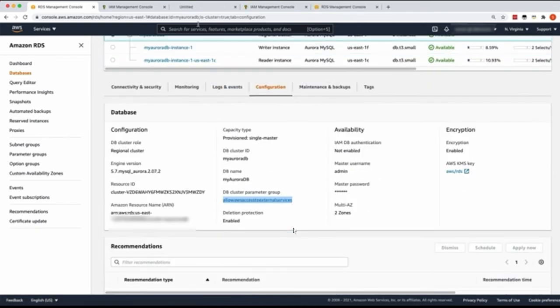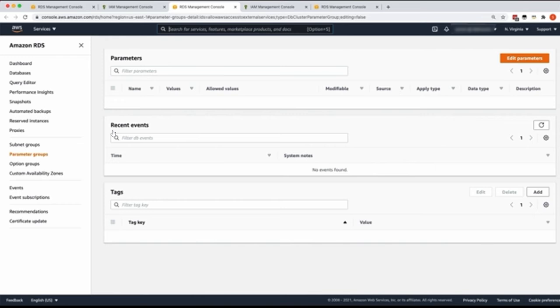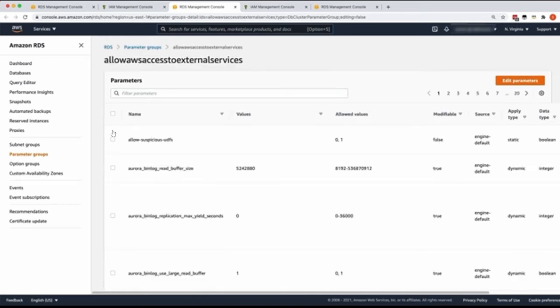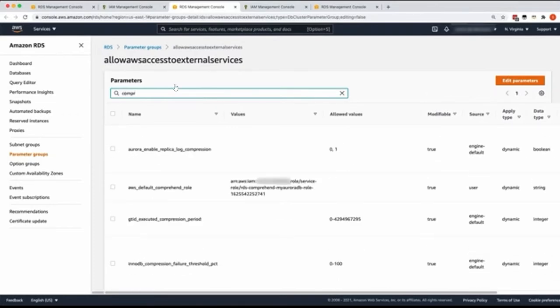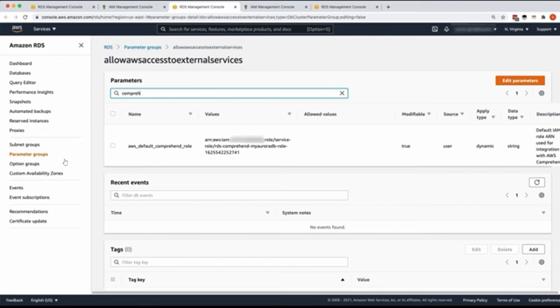We are going to click on this cluster parameter group, which opens it up in a new tab. In the parameter group, we are going to look at the comprehend parameter. And as we can see, the parameter is already updated with the right IAM role, which we have seen a while back. A parameter group gives us ways to define specific settings that change the behavior of the Aurora cluster from the default behavior.